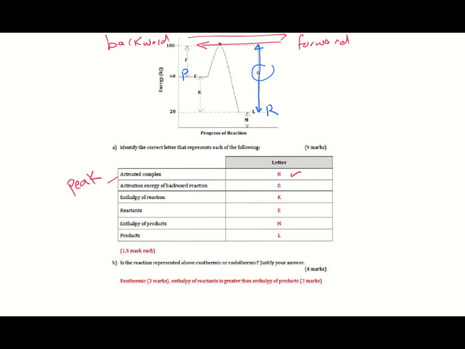Enthalpy of reaction, the difference between reactants and the products, reactant and product. So it's K. Reactants are here. Enthalpy of products is here according to the forward reaction.